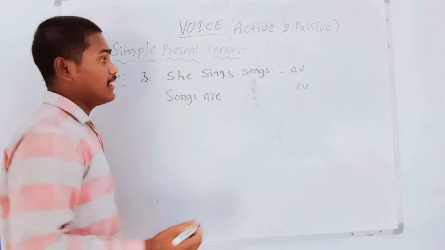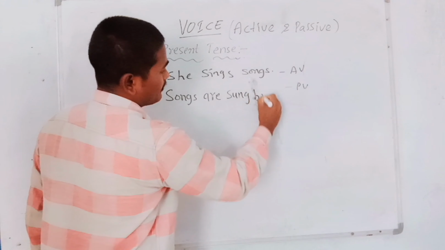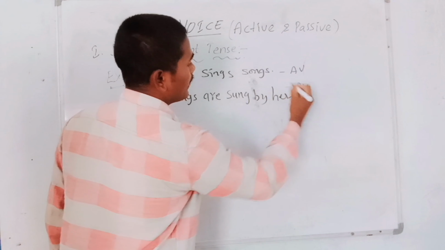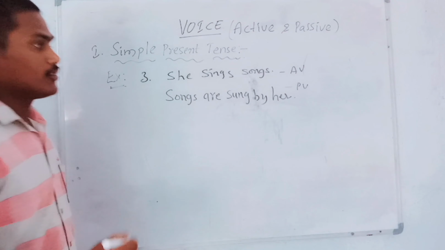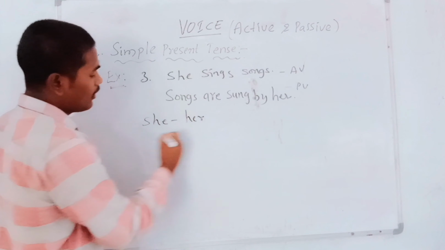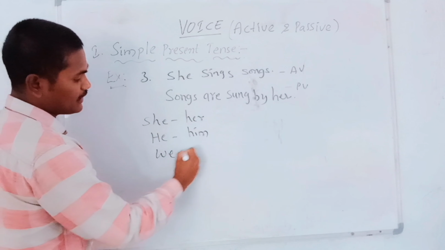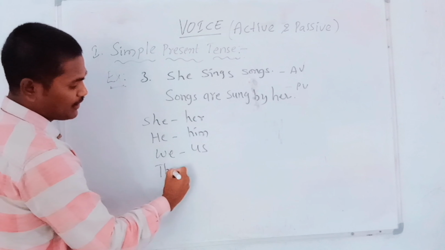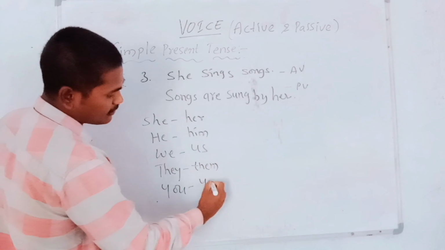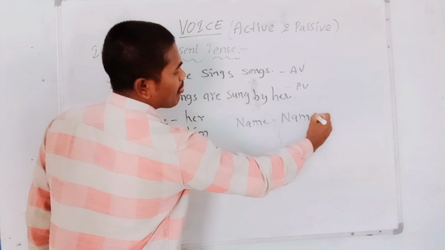Next, sing. What is the V3 form of sing? Definitely sung. Sung by she. She becomes her in the passive voice. So dear students, this is also very important. She becomes her in the passive voice, and he becomes him. We becomes us. They becomes them. You becomes you. Name becomes name.